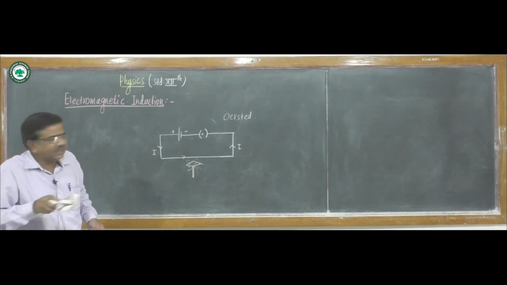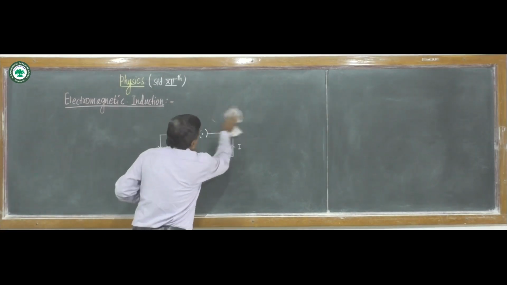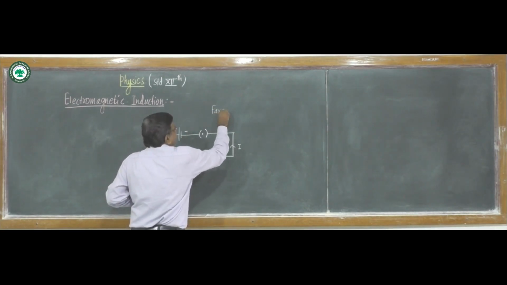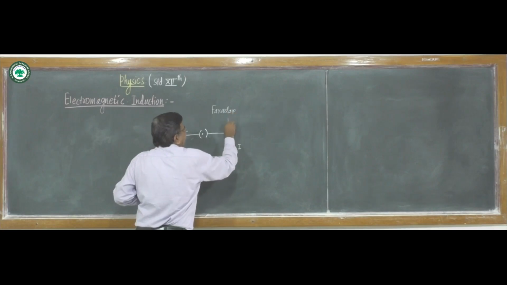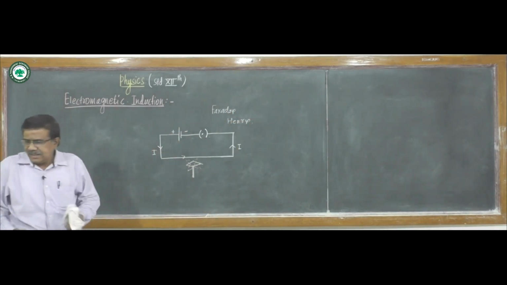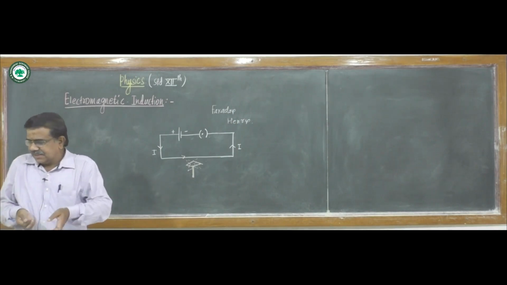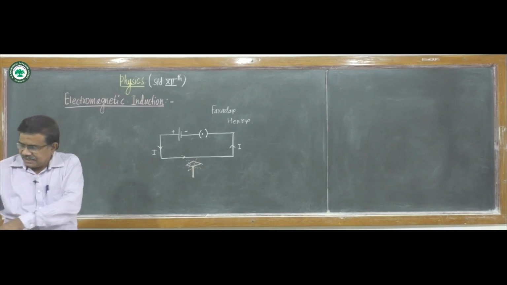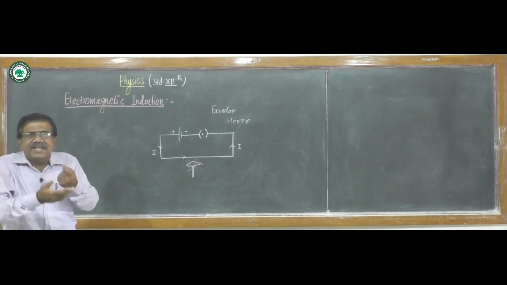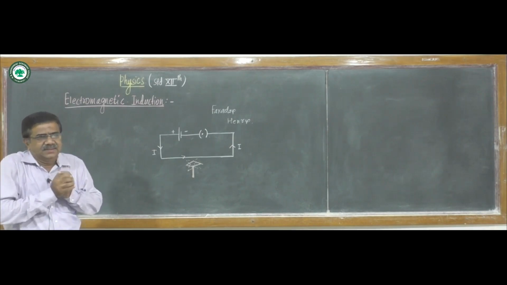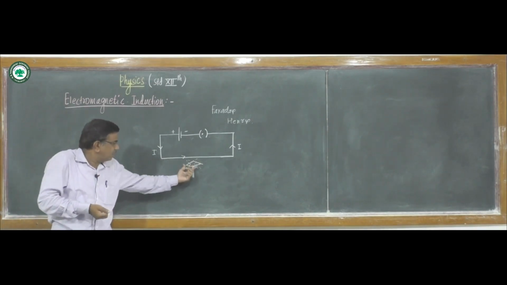The scientists Faraday and Henry performed some experiments, and from these they came to the conclusion that a changing magnetic field can also produce electricity. Electric current can produce a magnetic field.